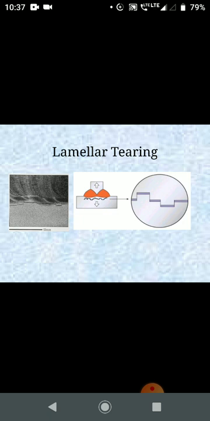The effect of hydrogen appears to be associated with embrittlement rather than with cold cracking.